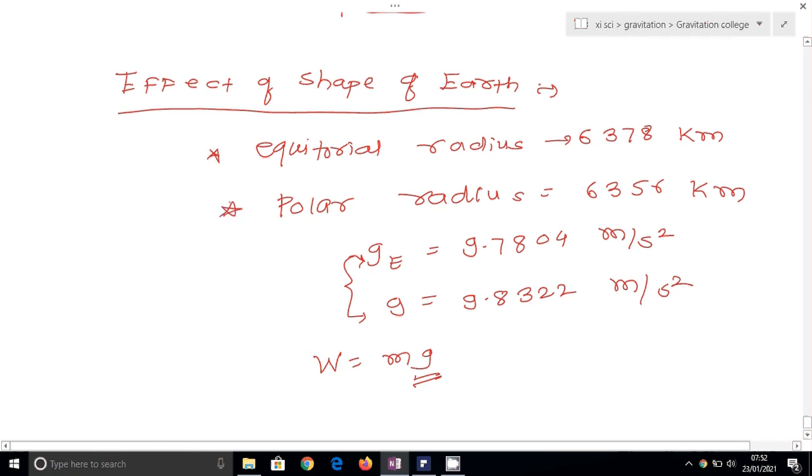So the acceleration due to gravity changes according to height, depth and latitude. Due to the change in acceleration due to gravity, the weight of an object is also different at different heights, different latitudes, different altitudes and different depths. So this is all for today.